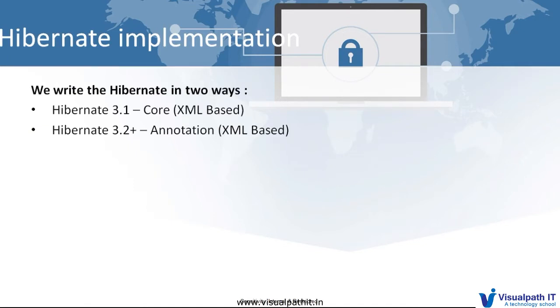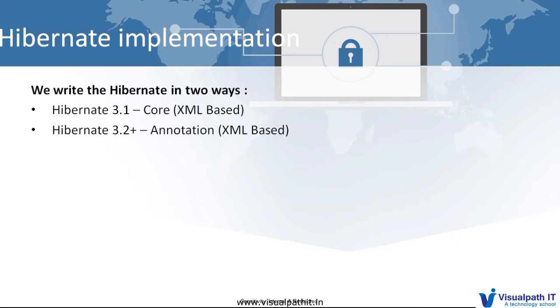When we implement a persistence operation through the Hibernate ORM tool, Hibernate provides two ways: the XML approach, called Hibernate Core 3.2 or a later version, or the annotation approach, which is the latest version, called Hibernate Annotation, or any other later version after 3.2.